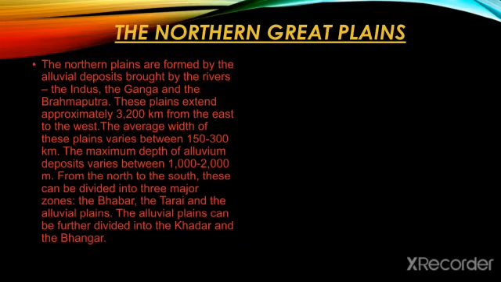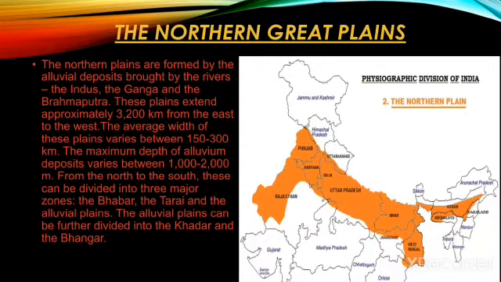The northern plains are formed by the alluvial deposition brought by the three rivers, the Indus, the Ganga and the Brahmaputra. These plains extend approximately 3,200 km from the east to the west. The average width of these plains varies between 150 to 300 km. The maximum depth of alluvial deposit varies between 1000 to 2000 meters.